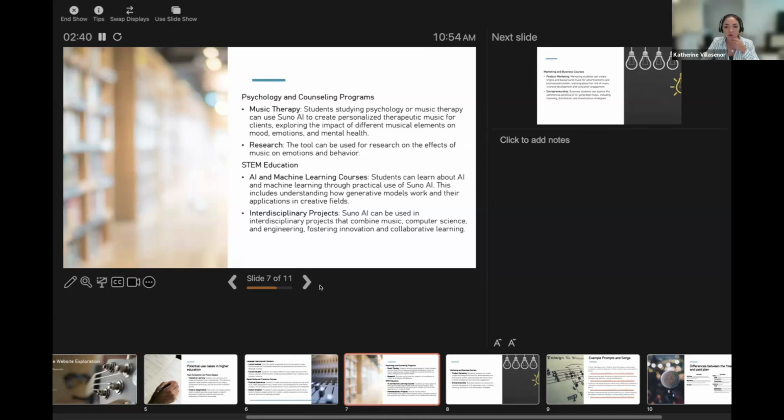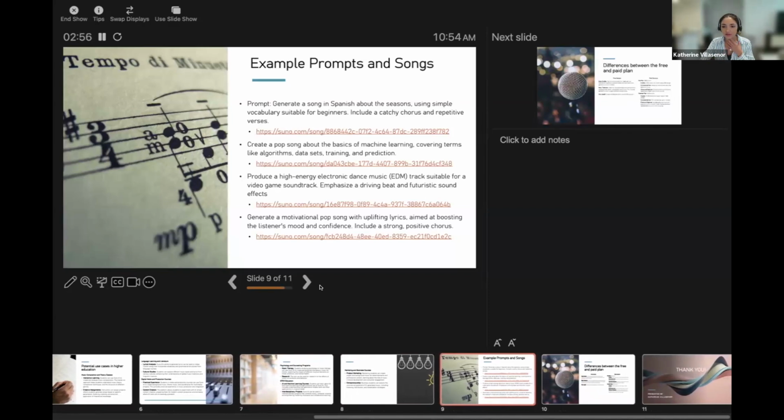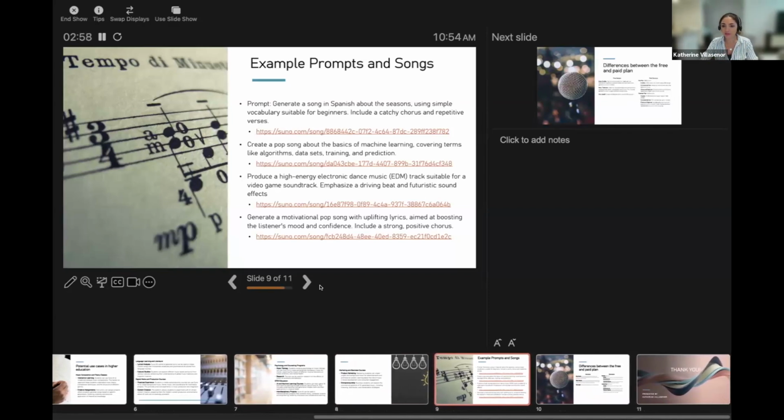Yes. So for this one, I think there are two areas. One of them can be exploring certain terms or concepts. You can give a prompt like the one I mentioned, where I asked it to create a pop song about the basics of machine learning covering certain terms.